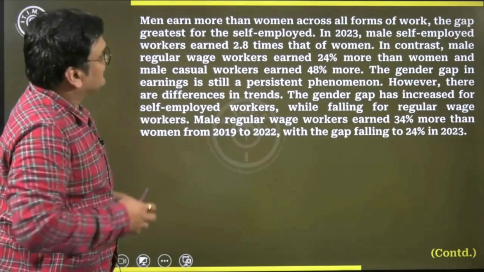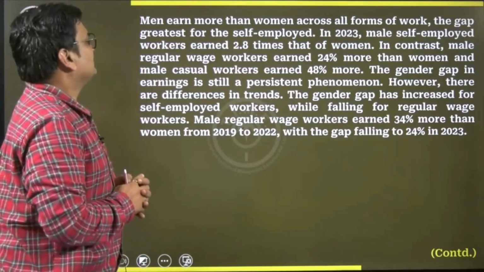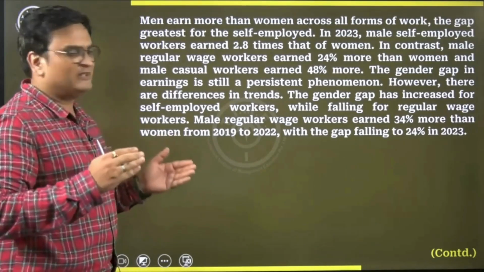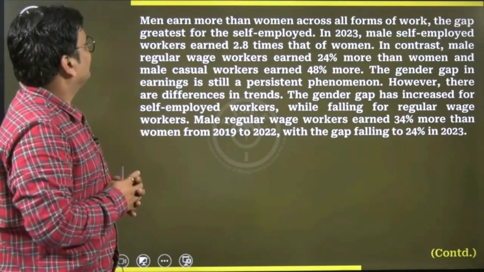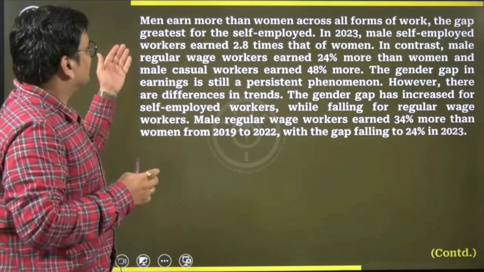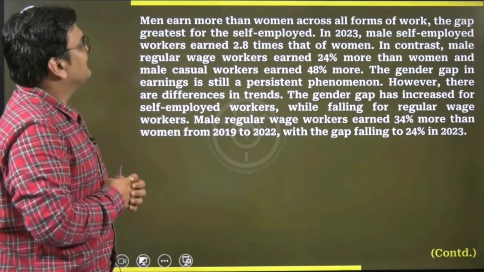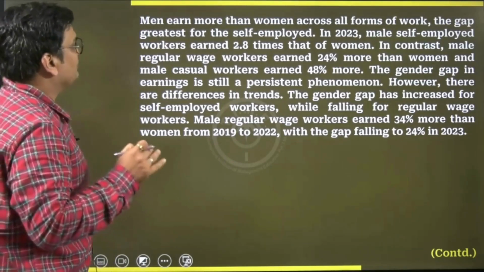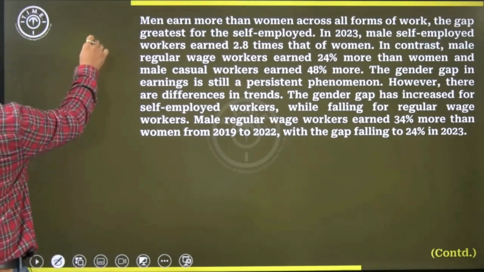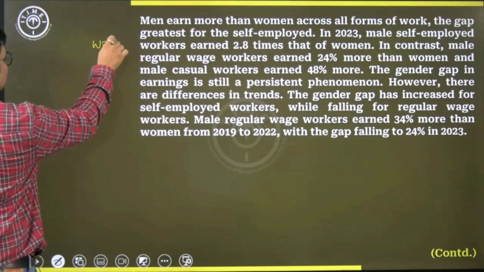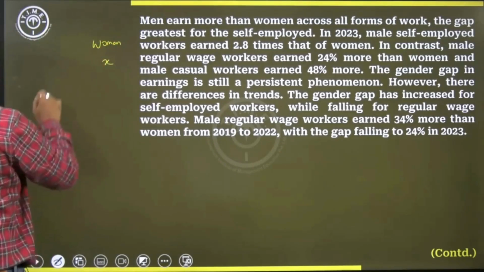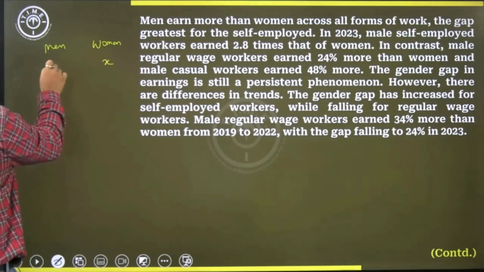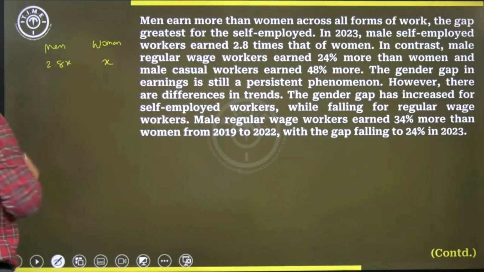Men earn more than women across all forms of work. The gap is greatest for the self-employed. In 2023, male self-employed workers earned 2.8 times that of women. So if women's earning is x, men's will be 2.8x.